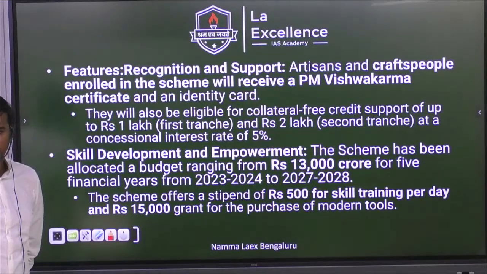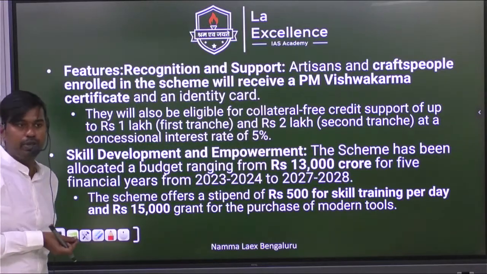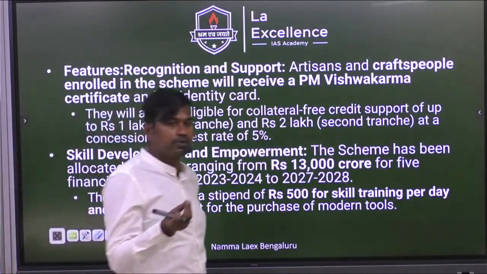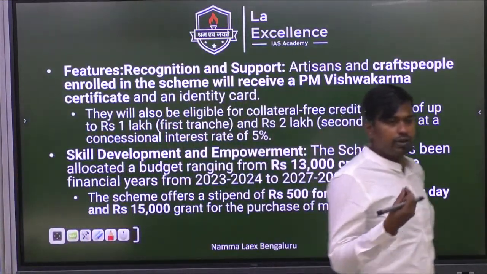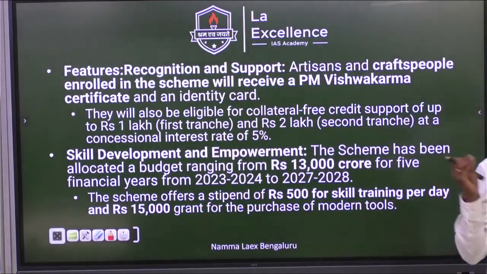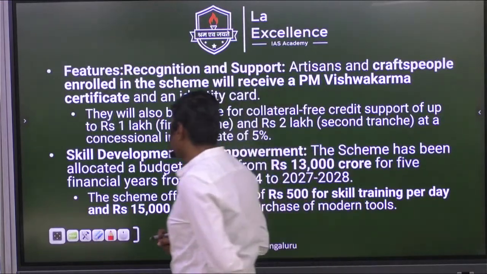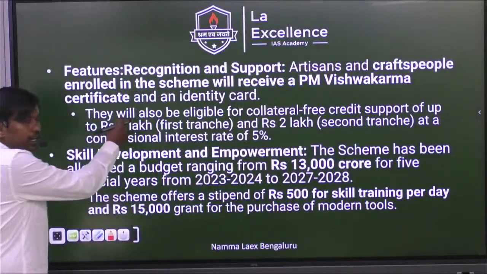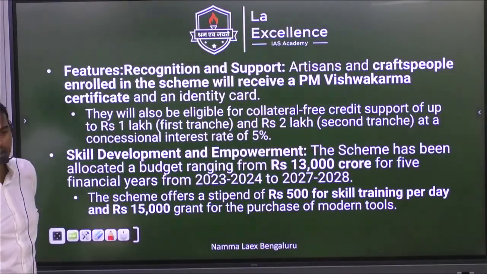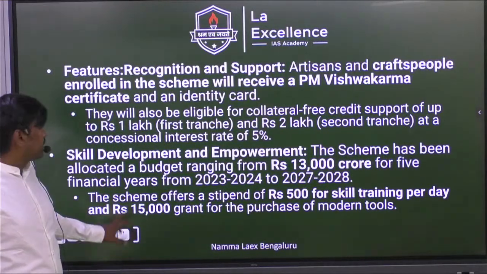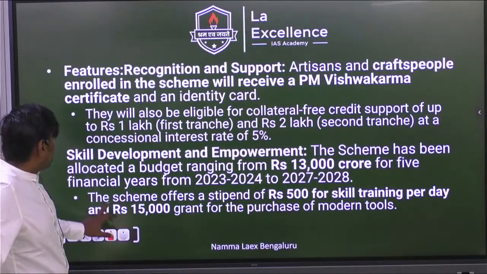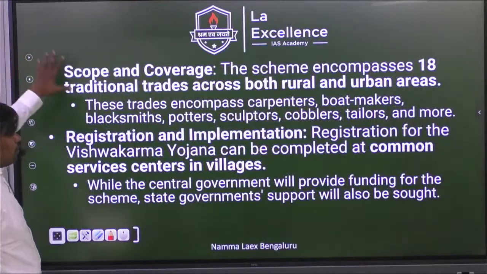What is the main objective behind the scheme? We are trying to give some financial incentive to these people who are training. That is 500 rupees for training, 1,500 for purchasing modern tools, 15,000 rupees as toolkit incentive. And a 3 lakh collateral free loan will be given in 2 installments, at a 5% interest rate. Try to remember all the provisions.